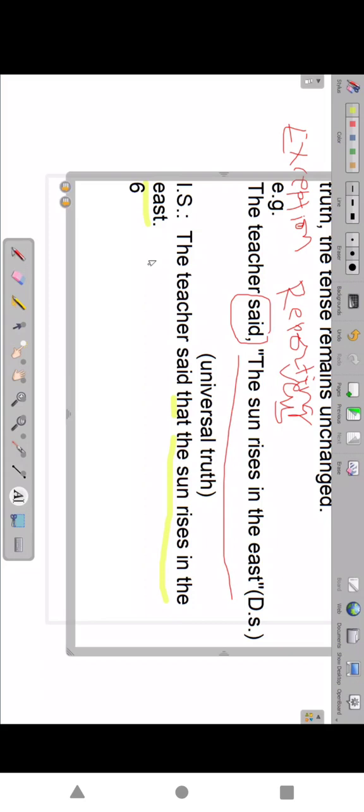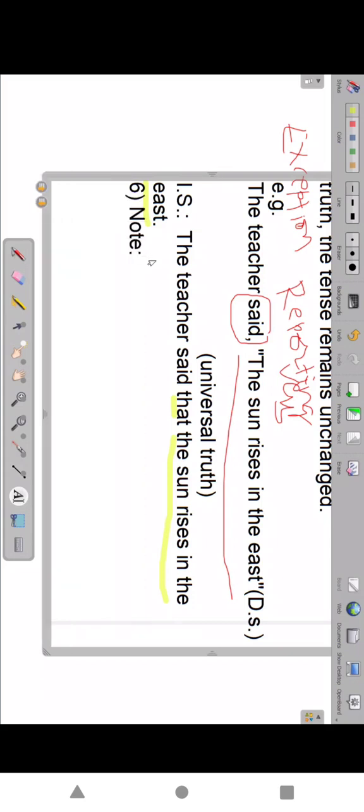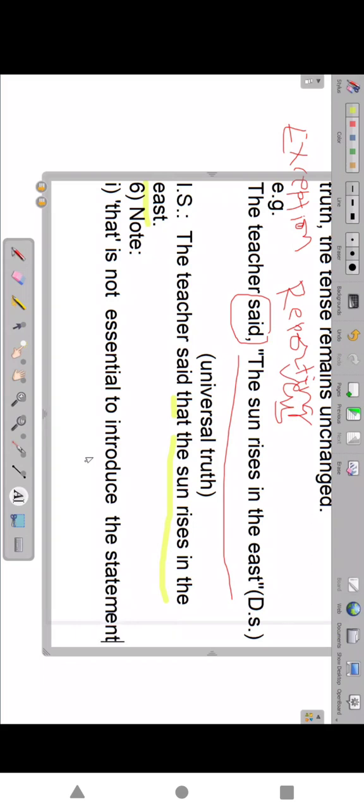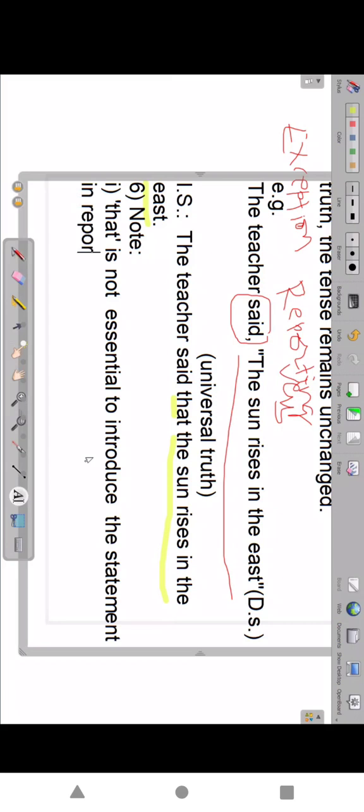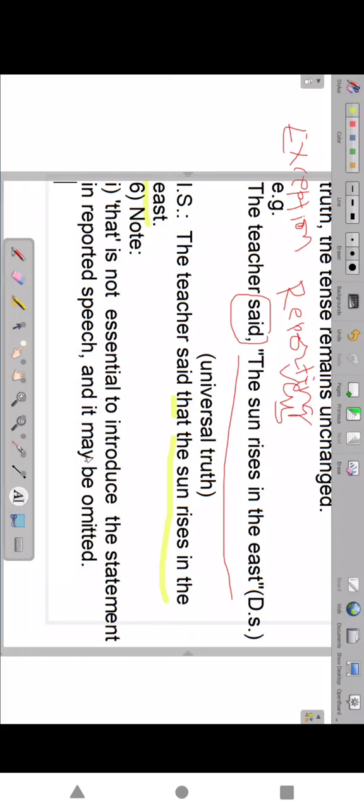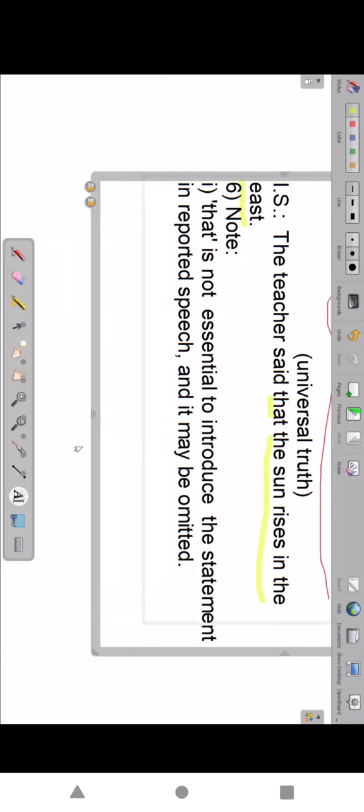Next is the sixth point. Sixth point is like some note. In that note, first point: that is not essential to introduce a statement in reported speech, and it may be omitted.